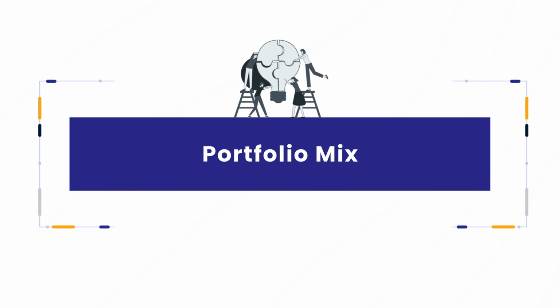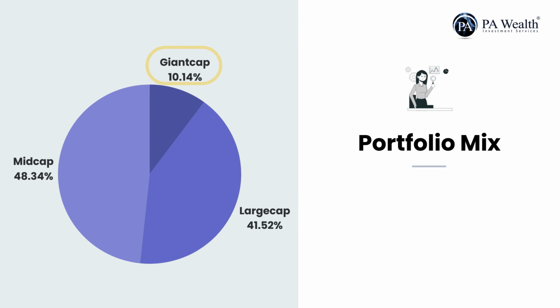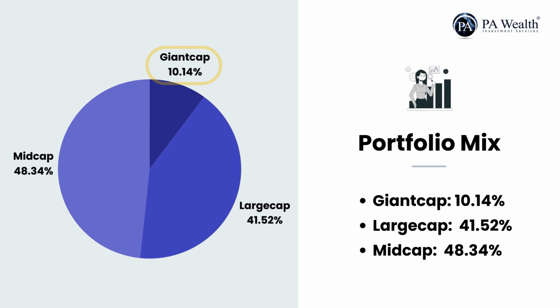Let's look at the portfolio mix by market cap size. Regarding the portfolio composition, giant cap accounts for 10.14% of the total, large cap accounts for 41.52%, mid cap accounts for 48.34% of the fund.